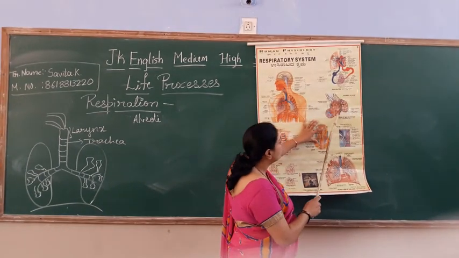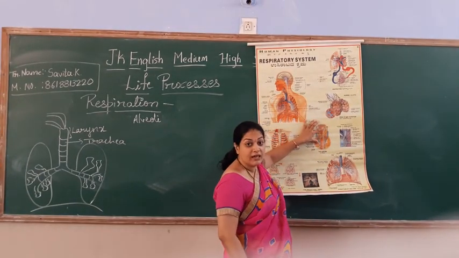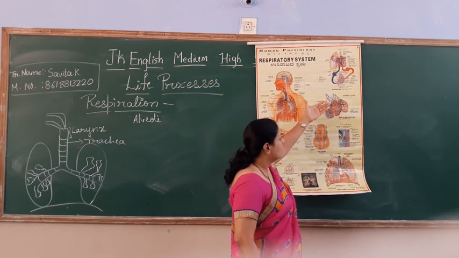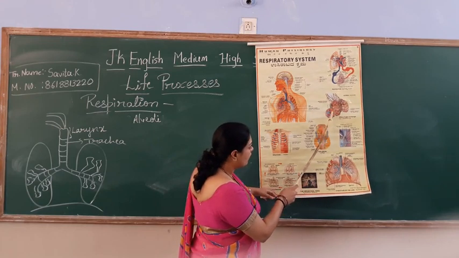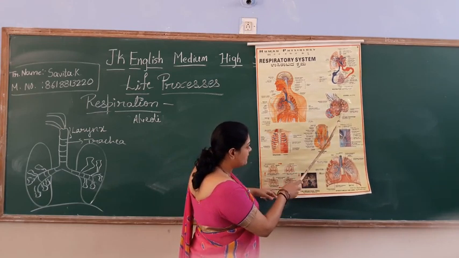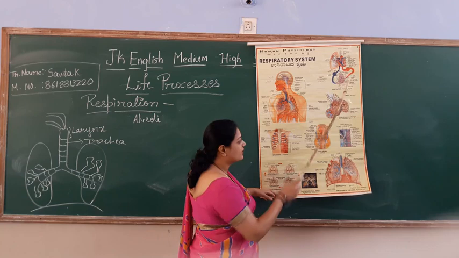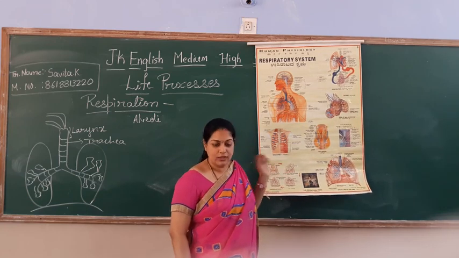They are covered with blood vessels. Because what happens? Your oxygen, where will it enter now? It will go to the alveoli. The alveoli have blood vessels, so that the blood will carry the oxygen.